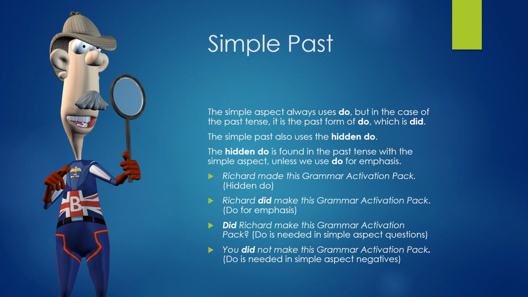Simple past. The simple aspect always uses do, but in the case of the past tense, it's the past form of do, which is did. The simple past also uses the hidden do. The hidden do is found in the past tense with the simple aspect, unless we use do for emphasis.